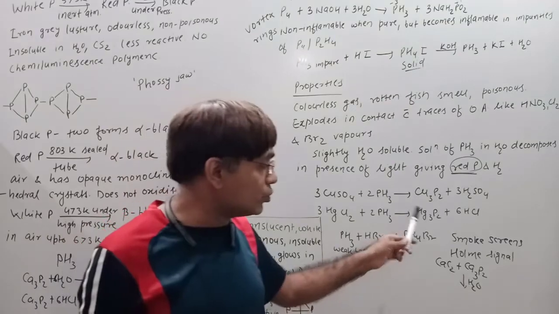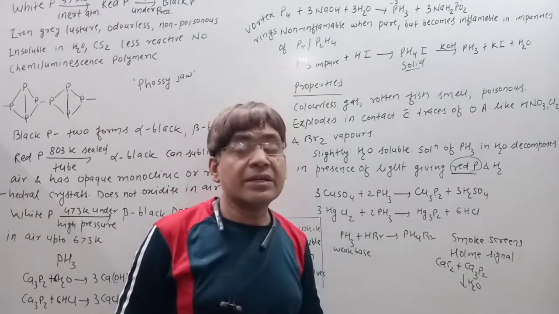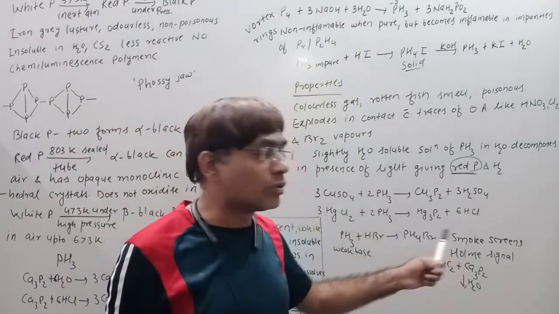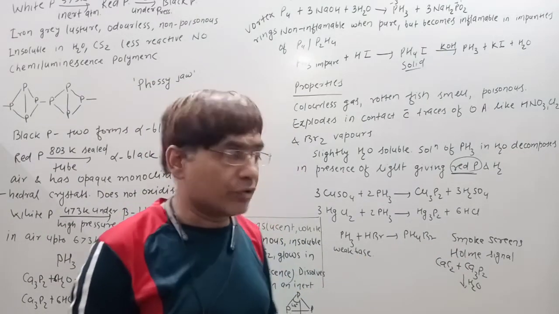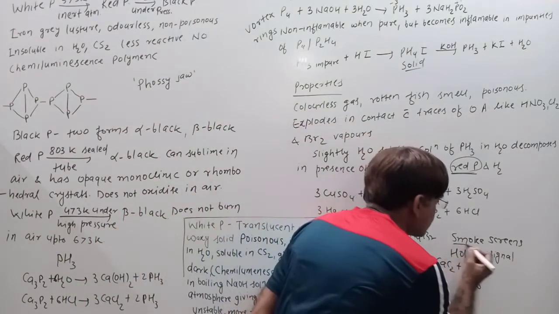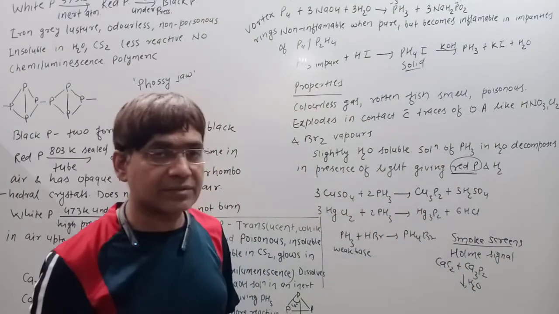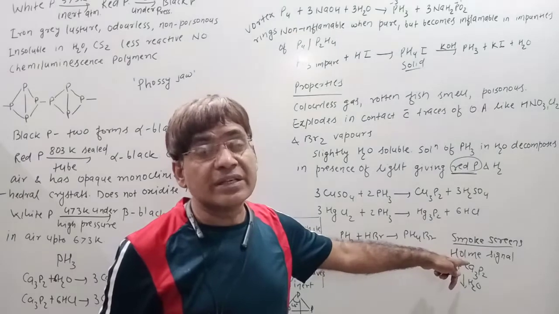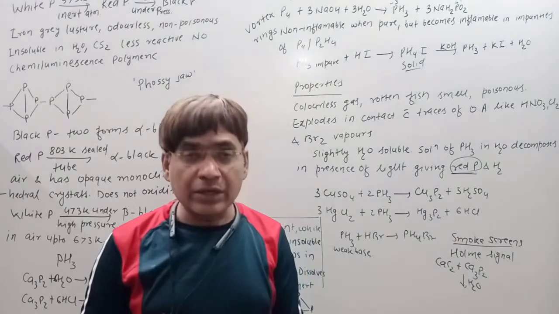Clear? Now, in the uses of phosphine, what do we say? Phosphine is used to produce smoke screens. Fine. Phosphine is used for producing smoke screens. Clear? And the second use of phosphine is in producing the Holmes signal.